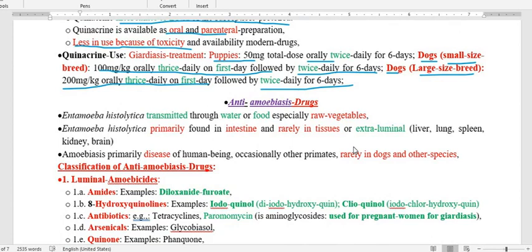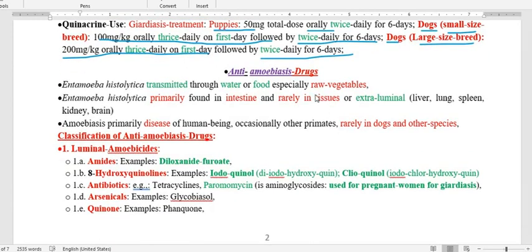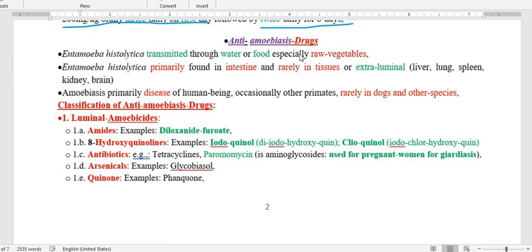So here I am going to mention one group that we call nitroimidazole, under which come metronidazole and metronidazole analogs, that is ornidazole and tinidazole. These drugs are very important because they are not only used for Giardia, but also act against Trichomonas and amebiasis. So this drug also comes under the anti-amebiasis drugs. Now we are going to discuss the next group, the anti-amebiasis drugs. The definition of anti-amebiasis drugs: drugs that are used to kill or inhibit the growth of Entamoeba histolytica.